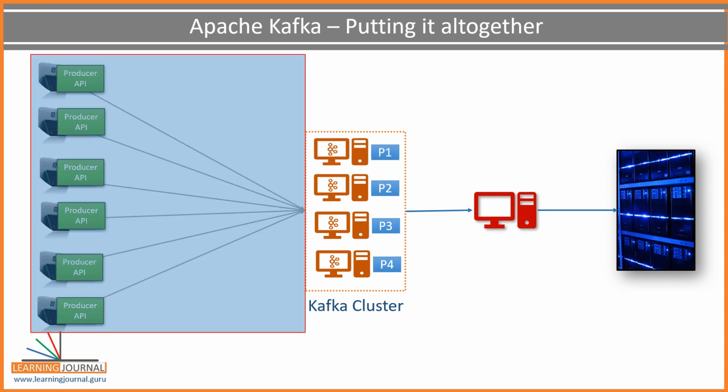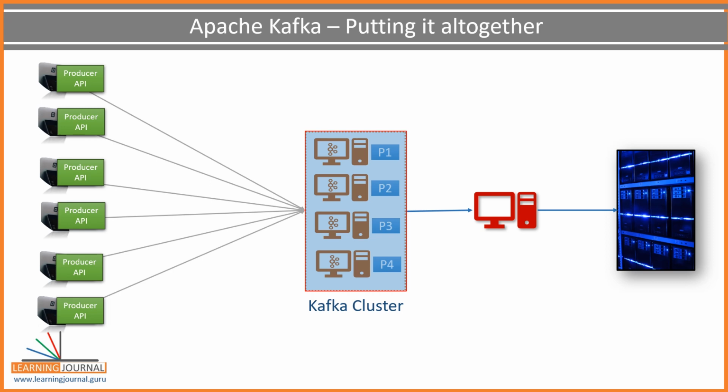So on the data source side, you have hundreds of producers and a bunch of brokers to share the workload, right? But what does it mean? It means the topic partitions are not only a solution to increase the storage capacity, but also a method to distribute the workload.